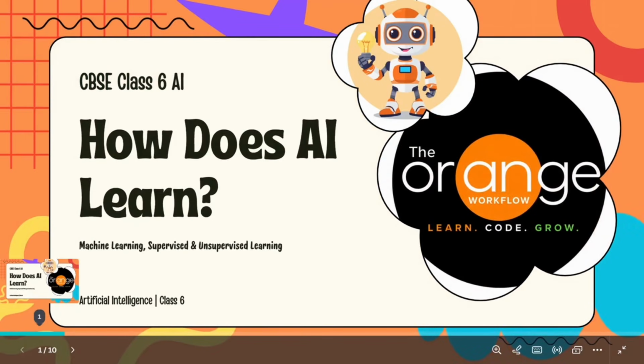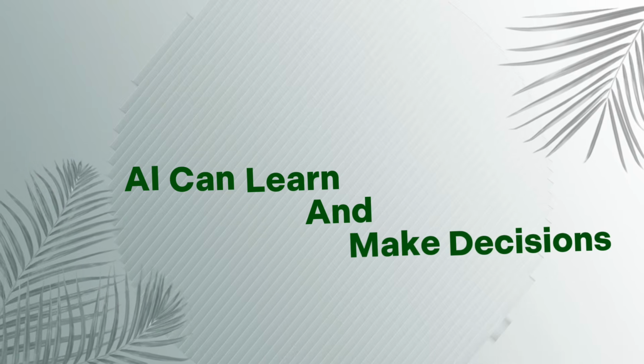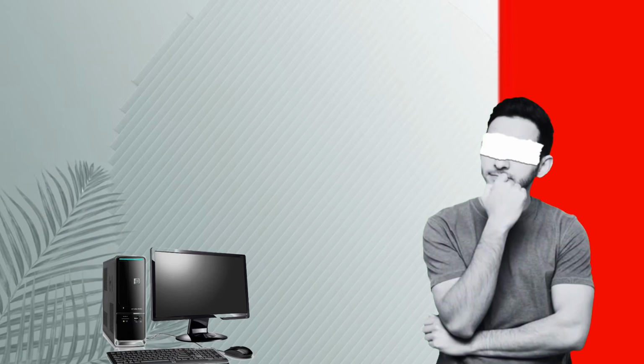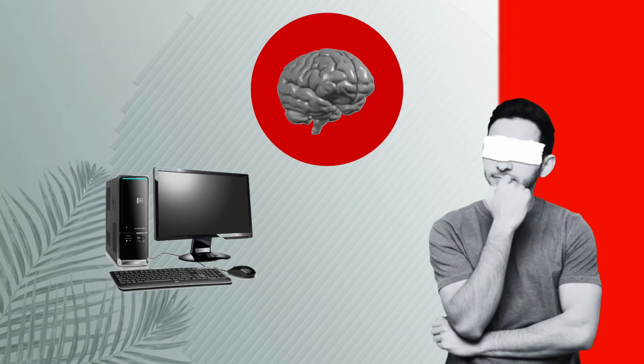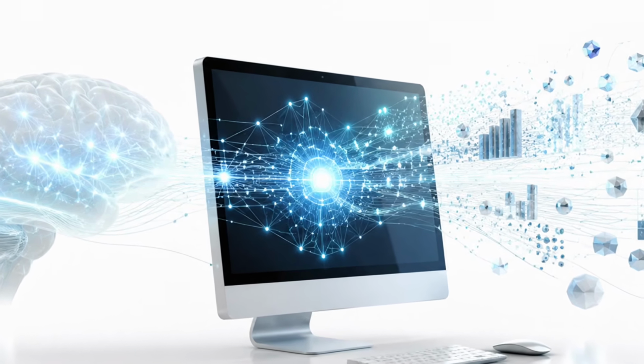Hello students, in the previous video, we learned that AI can learn and make decisions. But here is a question. If computers don't have a brain like humans, how do they learn? Let's find out by understanding the concept of machine learning.